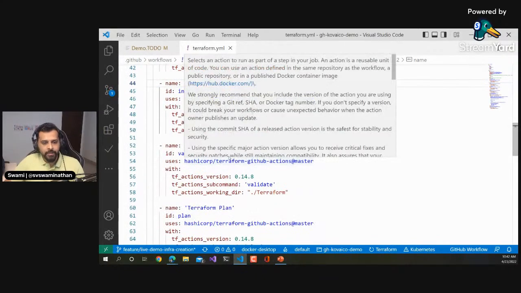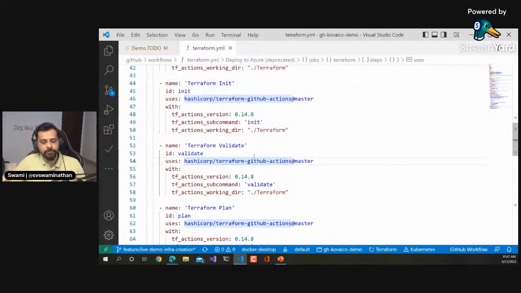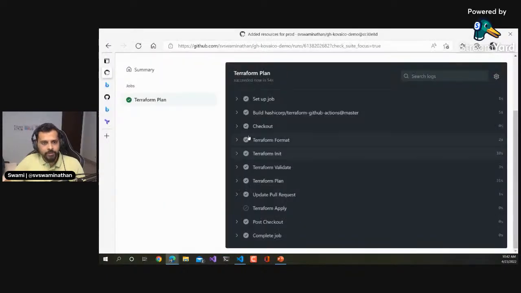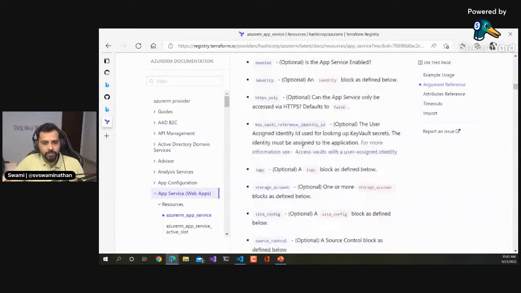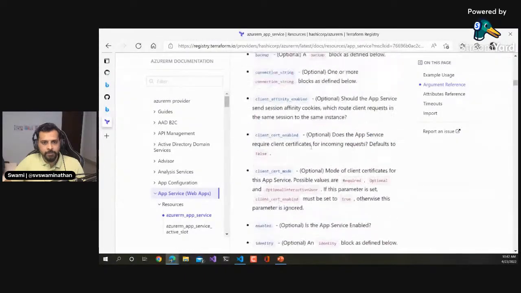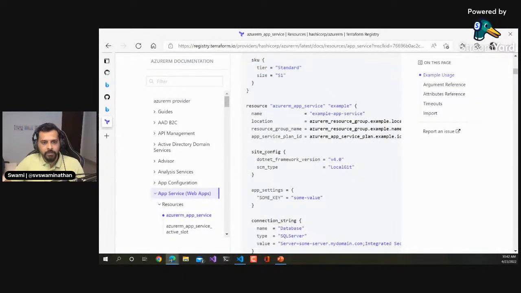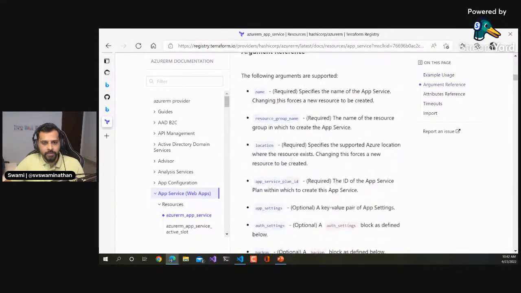And we're doing a validate here that will check if there are any kind of misses. Let's say, for example, when I go to the documentation here, the site config is something they say is mandatory, right? This is mandatory for a particular app service group. Here it says required, right? What if you miss one of these? That is what you will get to know as part of your validation. Then your validation could fail, and you'll understand that maybe something required is missing, and then we can go ahead and fix that.